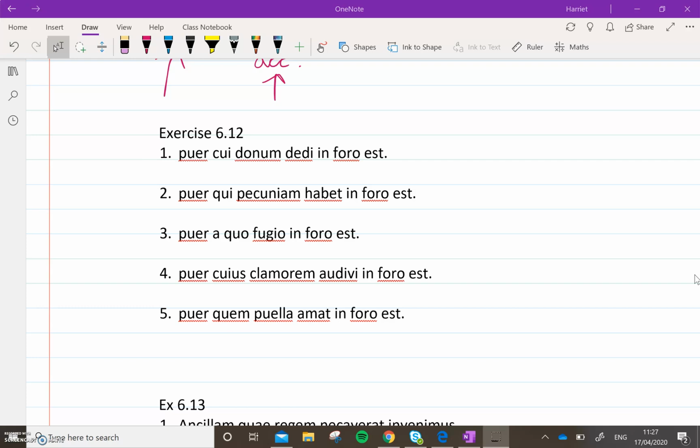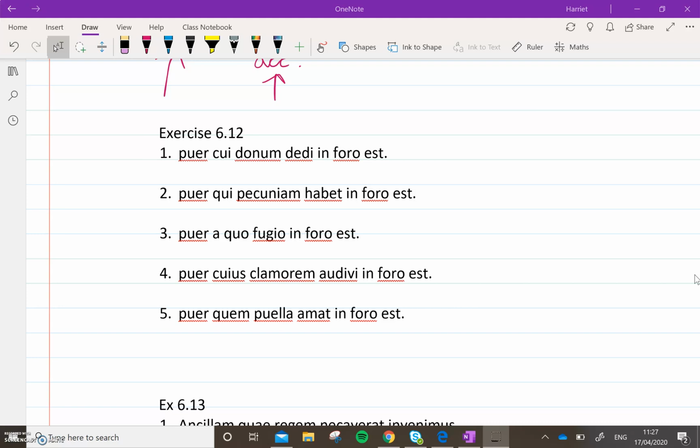Don't whiz through the sentence quickly and then press play and reveal the answer too soon, because you need to make sure that you're looking at the relative pronoun, what case, number and gender it is, what word it's referring to. You need to consider the two verbs within each sentence. You need to consider where the relative clause is. If you like, you can bracket off the relative clause in each one, translate the bits around it first. The main thing is take your time.